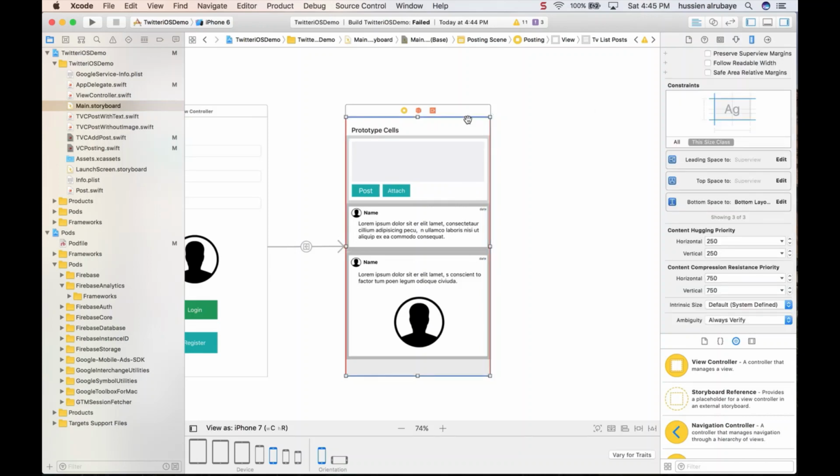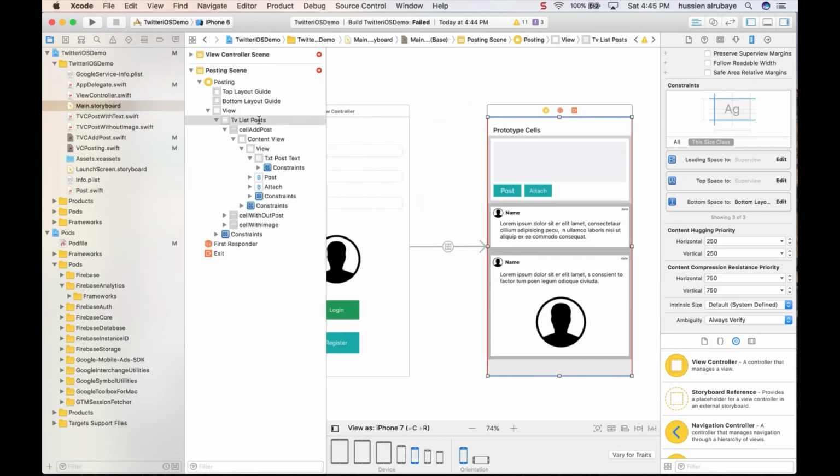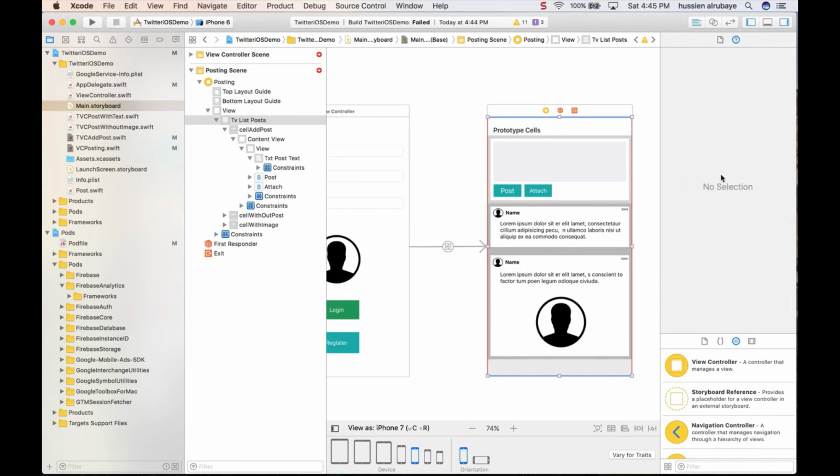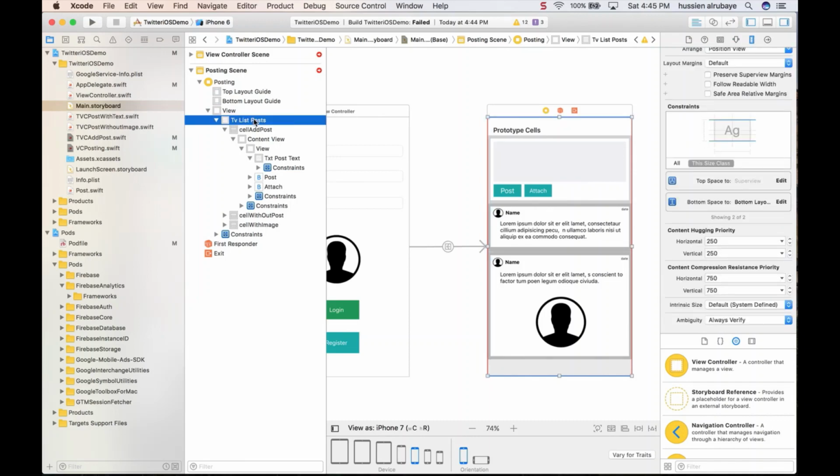Make sure to select the right one so I don't make mistakes, with the list view only. So I remove only things related to the list view.